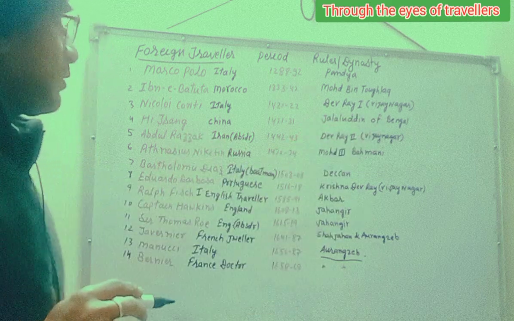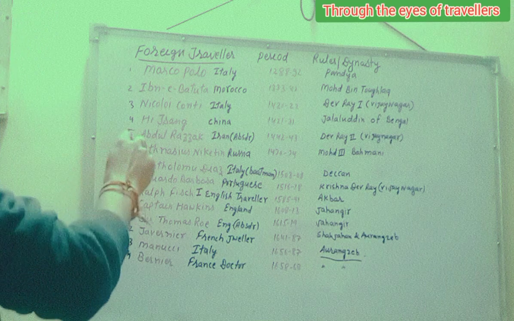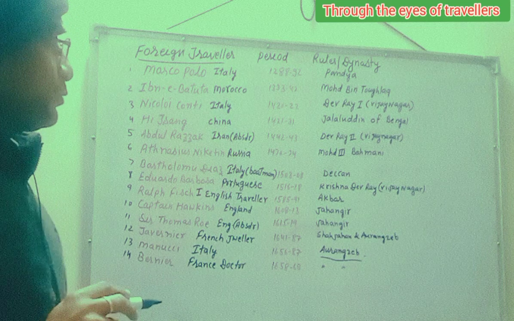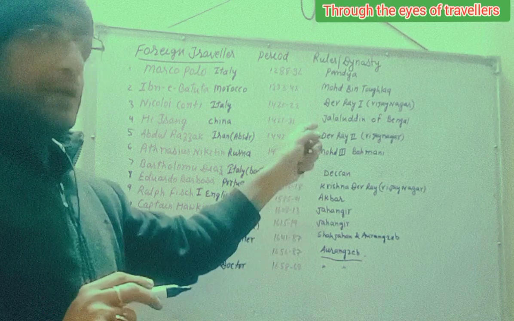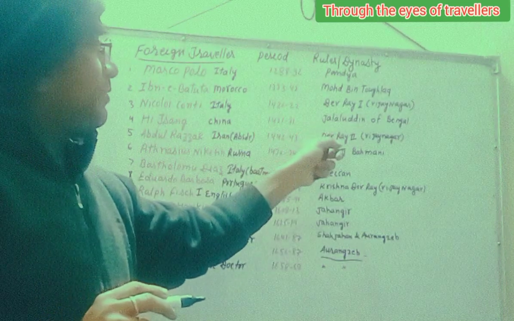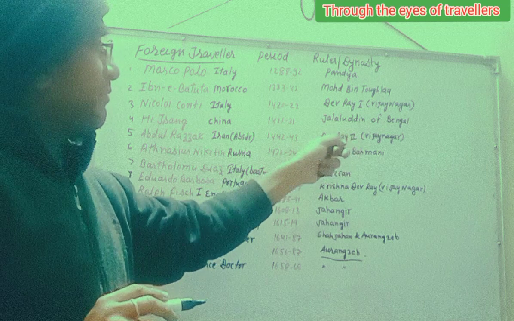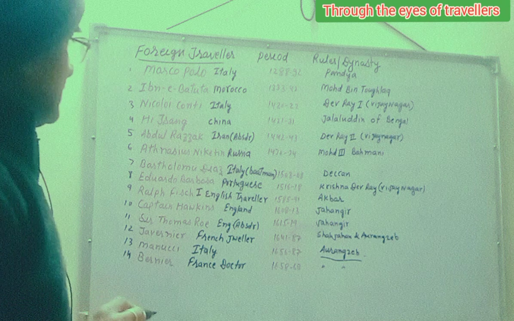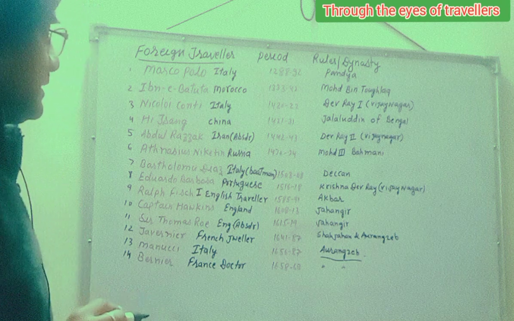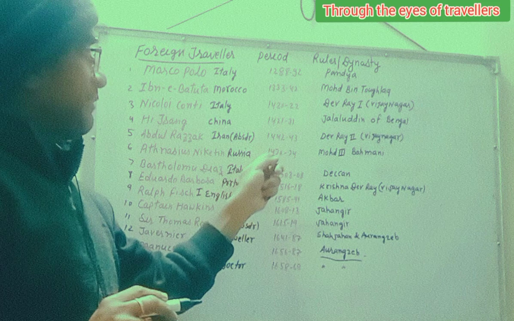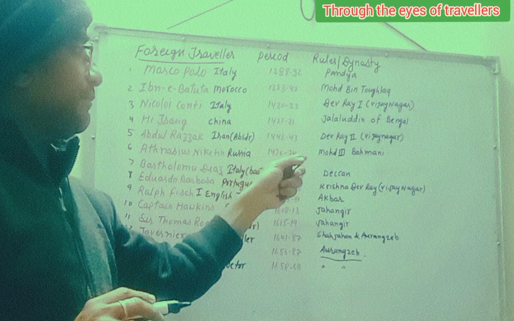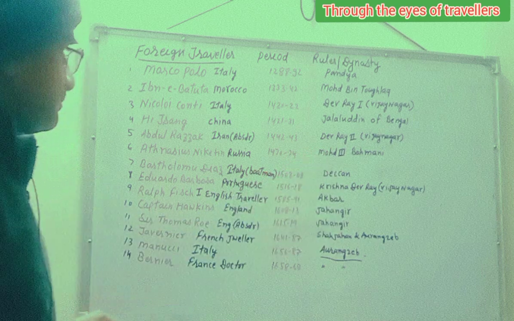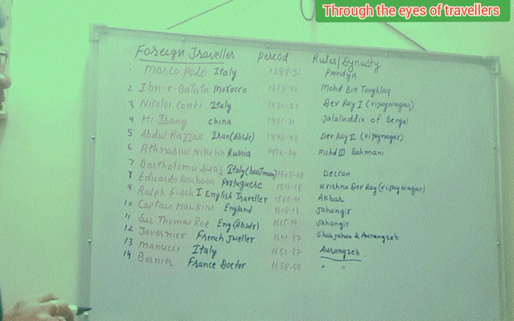Jalaluddin was the ruler of that area, and Abdul Razak was the Iran ambassador. He came to India in 1442 to 1443, in the kingdom of the Sangam dynasty, Dev Rai II, Vijayanagar kingdom. Next is Athanasius Nikitin. He came from Russia 1470 to 1474, and he came to India in the kingdom of Muhammad III, Bahmani kingdom.